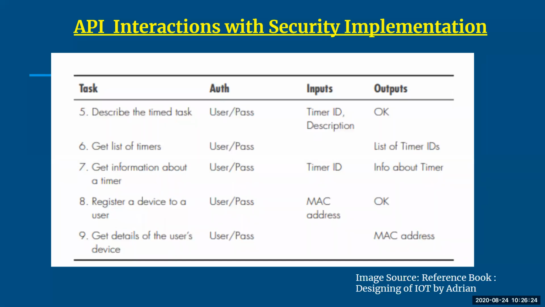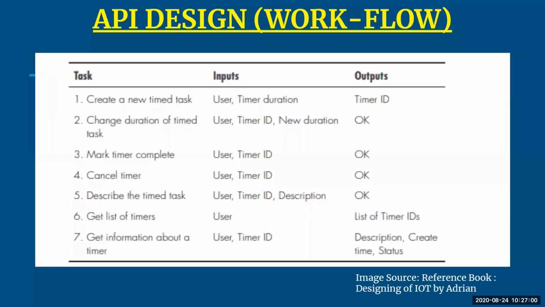One more task which I have added here is getting the details of the user's device. If you want the details of the user's device, that is, which MAC address this user ID and password are associated with, I'm going to use the user ID and password. No input is required here because both of them are saved at one place. As soon as you put in the user ID and password, you get the output, that is, the details of the user with their MAC address. So this was your API interactions.